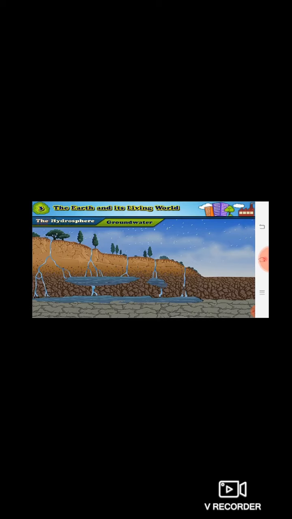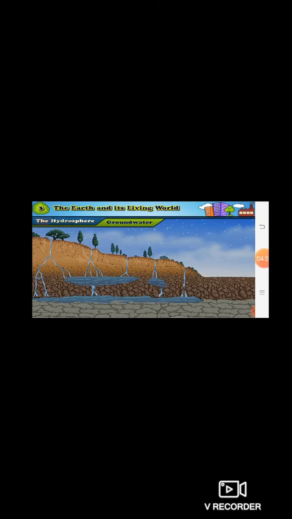When water is stored in underground layers of rocks, it is called groundwater. Now how do we reach or use this groundwater? We can use it by digging wells or bore wells.